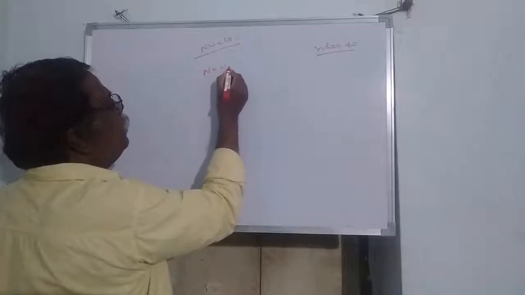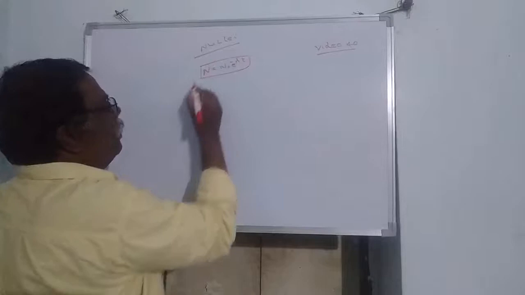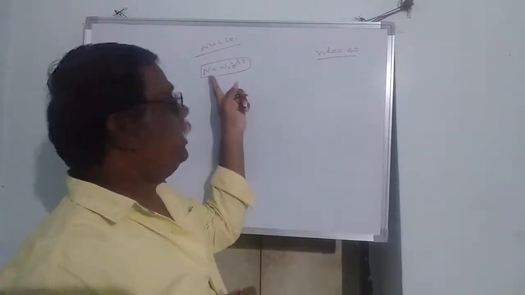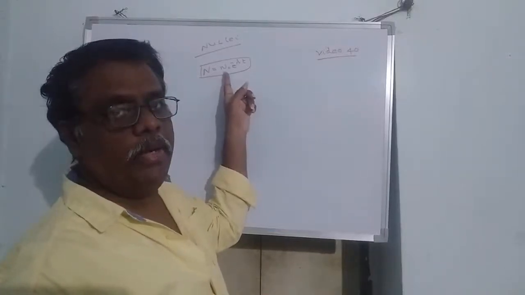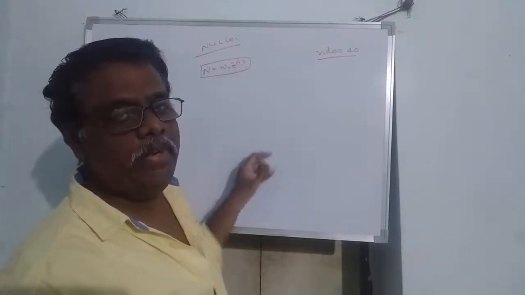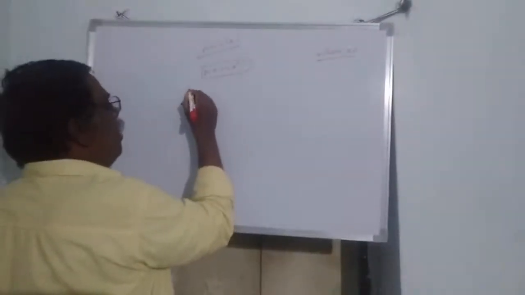that N is equal to N naught e power minus lambda t, from the law of radioactive decay, where N is the number of the sample remaining after some time, N naught is the original sample at instant of time t = 0, lambda is the decay constant, t is the instant of time. So from this, today's topic is half-life.